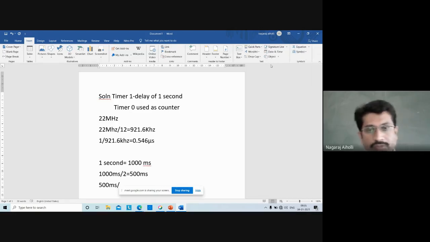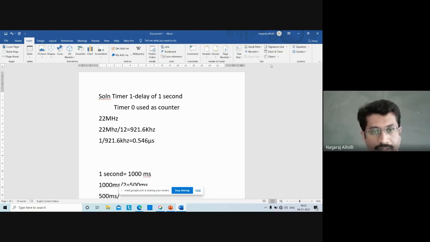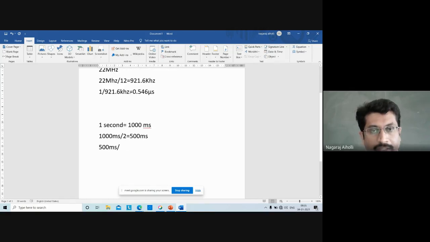That means this is the time taken to count for the timer 1 count. Suppose you are storing the starting count in the timer as 2513H, then 2514, from 13 to 14. To count that, it takes 0.546 microsecond.